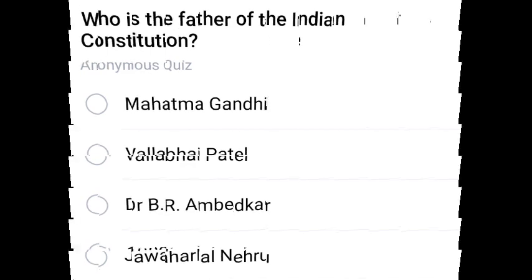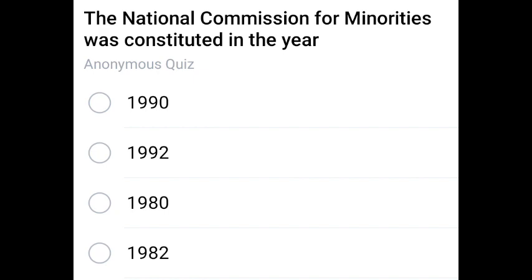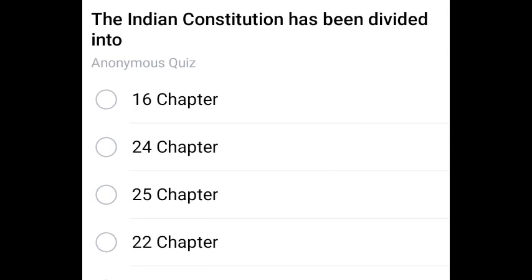Next question: the National Commission for Minorities was constituted in which year? 1992. Next question: the Indian Constitution has been divided into. The question is repeated, but no problem. It's like a revision to us. So the correct answer we already know: 22 chapters we have.